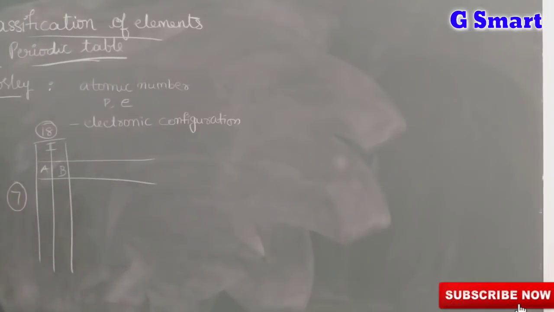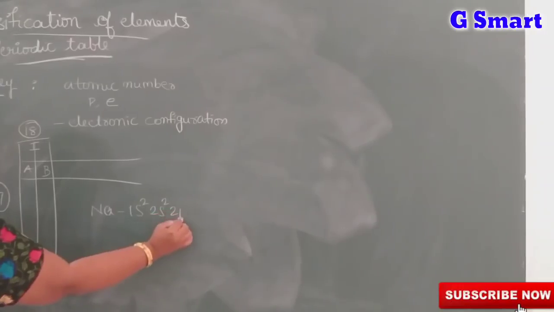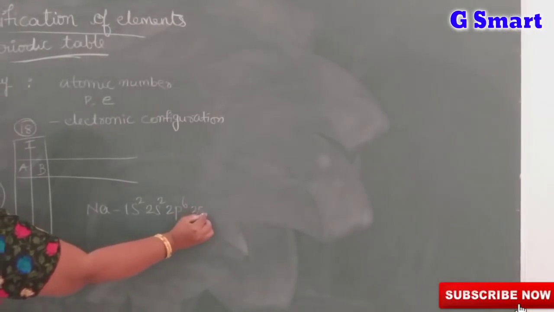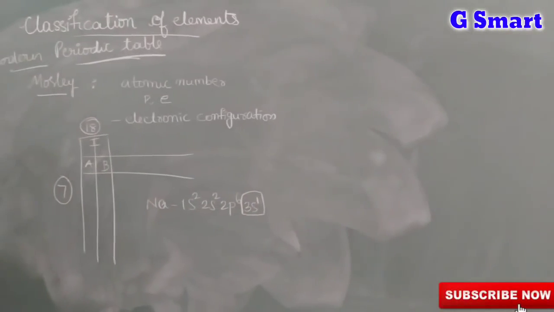And according to Moseley, the electron at the outermost shell should be underlined. Take the example of sodium: 1s2, 2s2, 2p6, 3s1. The outermost electron is 3s1.